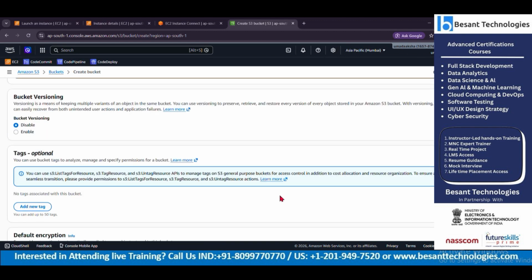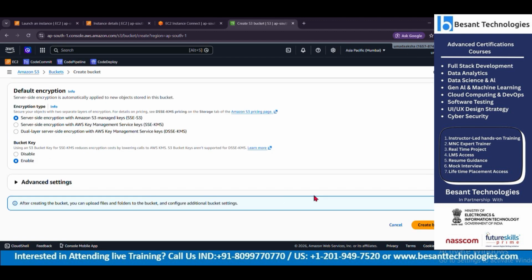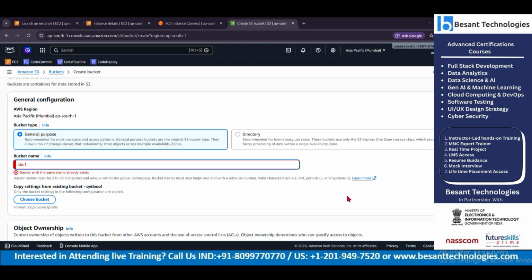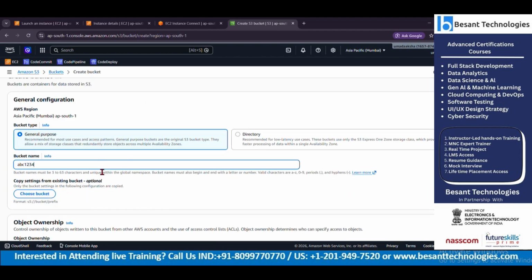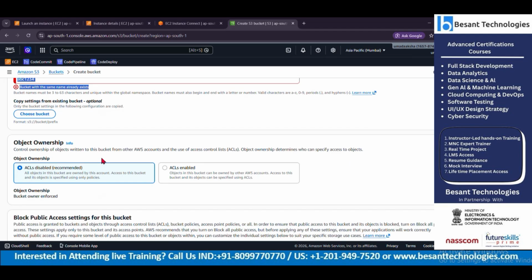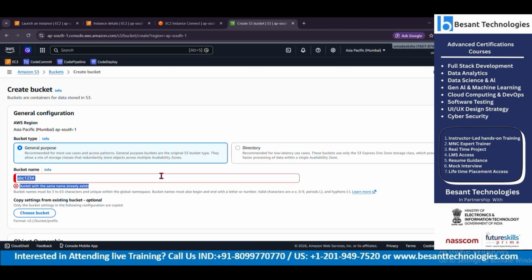So this AWS S3 service will help us get access to this particular storage for multiple persons in different regions.